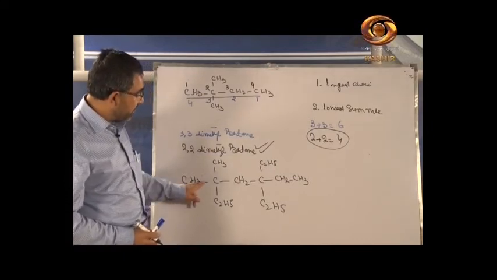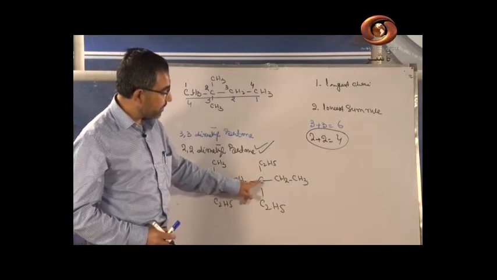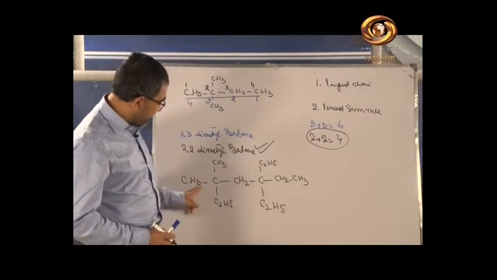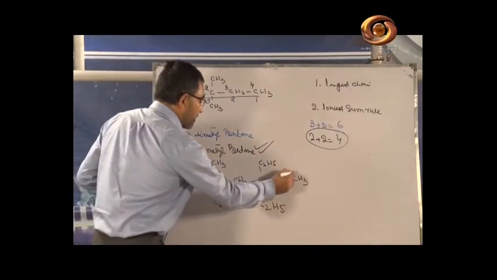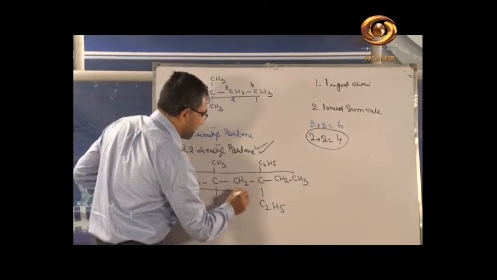This is 1, 2, 3, 4, 5 and 6. Here 6 carbons come in this chain. So you have 6 carbons in this chain.